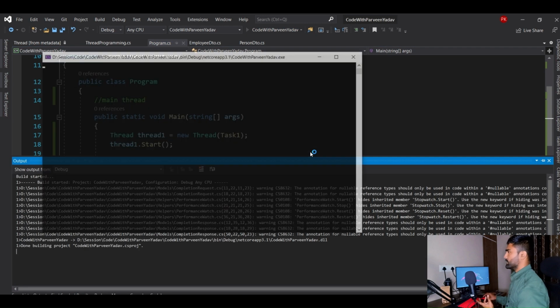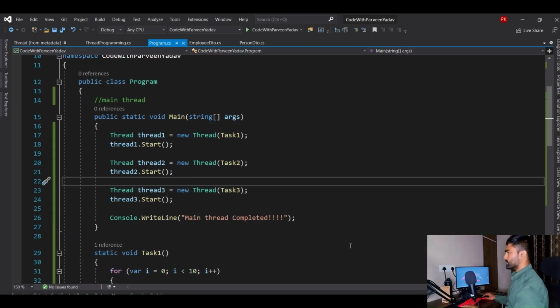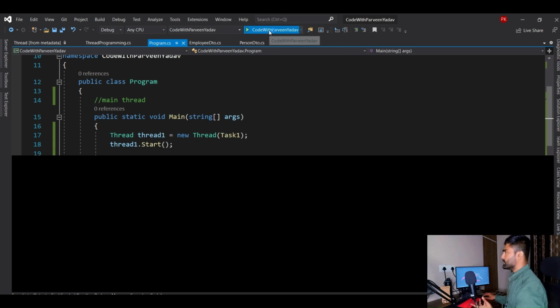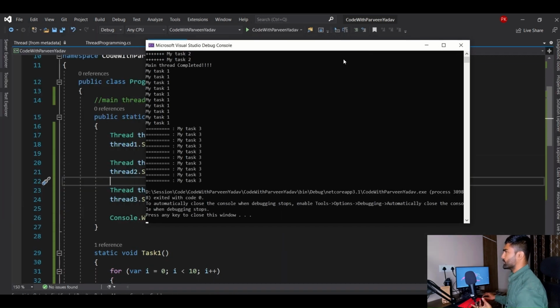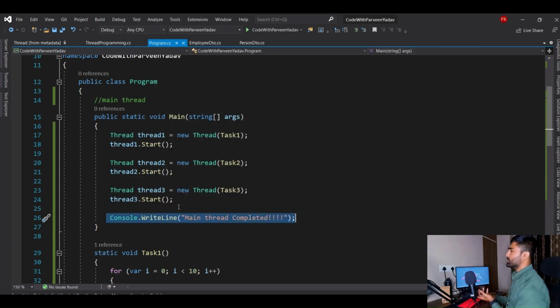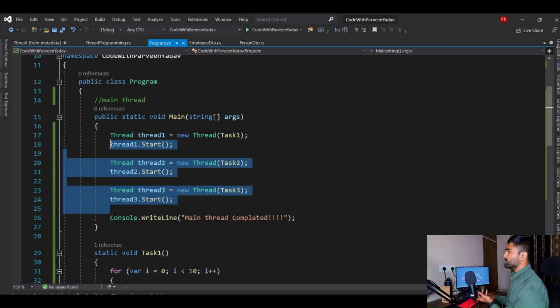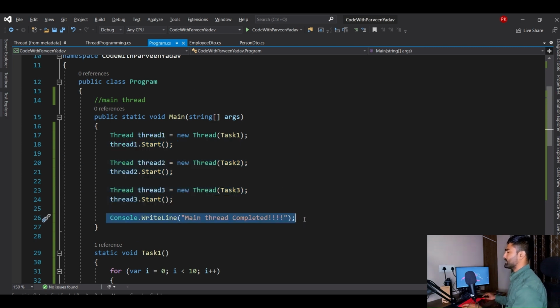Okay, let's see. Enter. Come on, I think I closed it by mistake. Let's run it again. Okay, here you go. You see my task 2 and main thread completed, right? Because it has nothing to do. It has very small logic which just has to complete. So that is why it didn't wait for these 3 threads to complete. It is a very small lightweight process and it completed very easily.